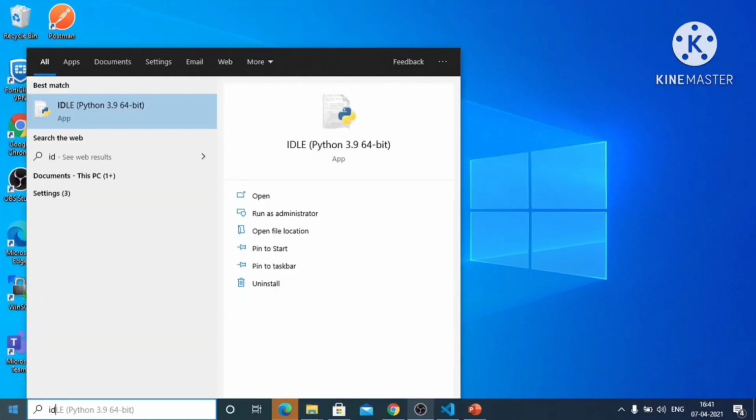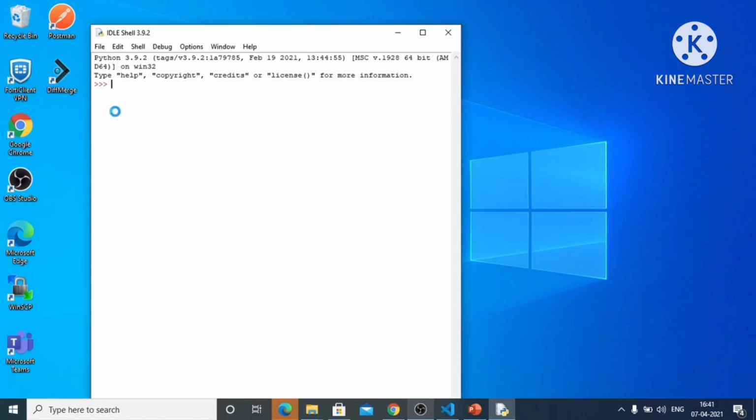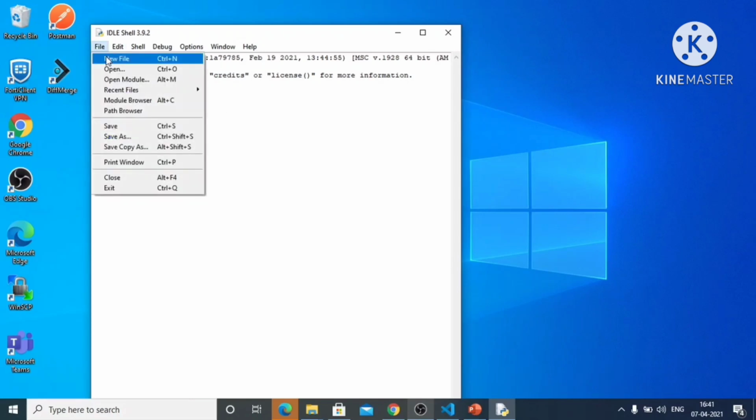After successful installation, you can find the Python IDLE under apps in your PC. So it is like a shell. Shell means whatever you write and execute, you can see the output immediately. See, I'm just printing hello world, you can see the output. Using IDLE, we can execute a Python file also.